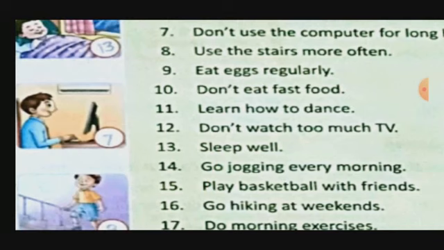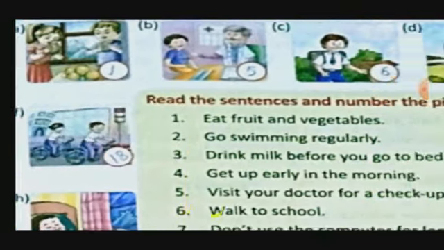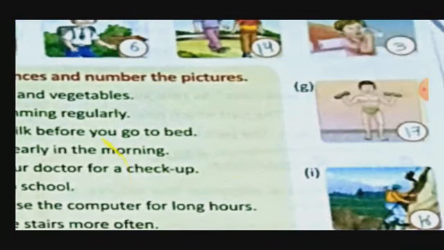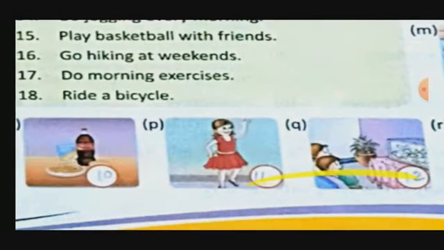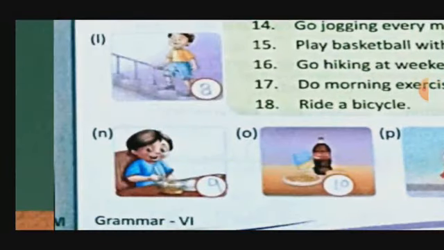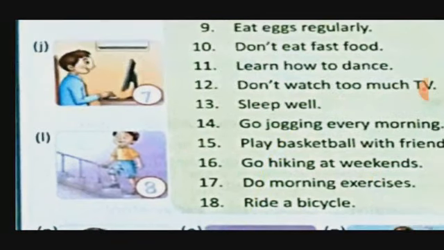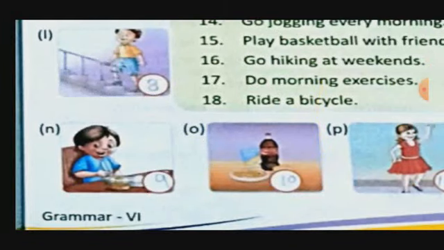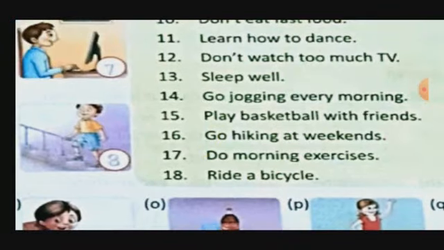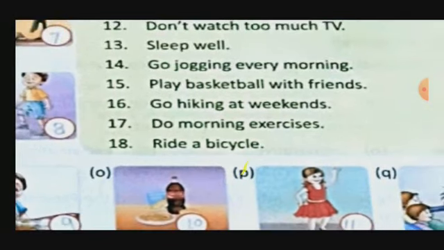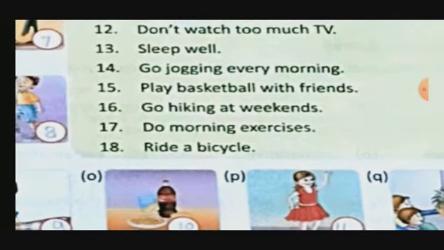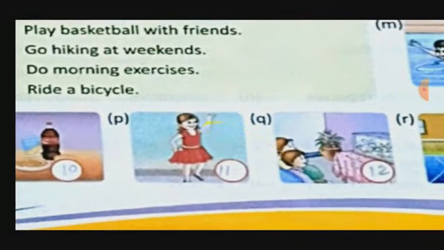And next is, eat eggs regularly. Here we have to search where the eggs are. Where we will get the eggs, this picture we will mark here. 9th number, N. Now the next, don't eat fast food. This is O. Okay. Then next is learn how to dance. This is P. She is learning dancing. Okay. Next, don't watch too much TV. Where is it? Here, Q.